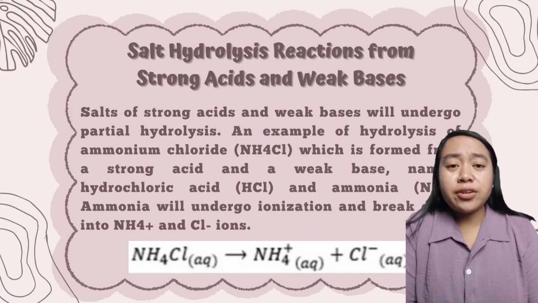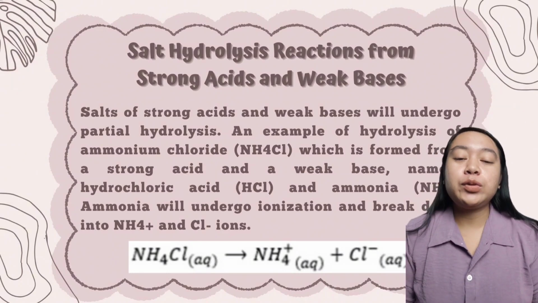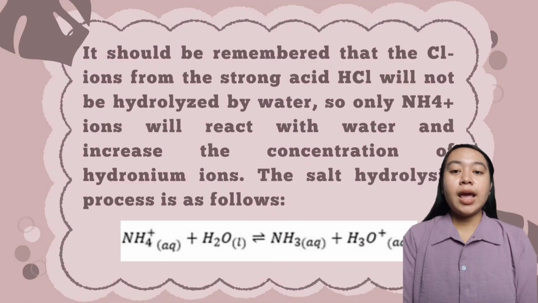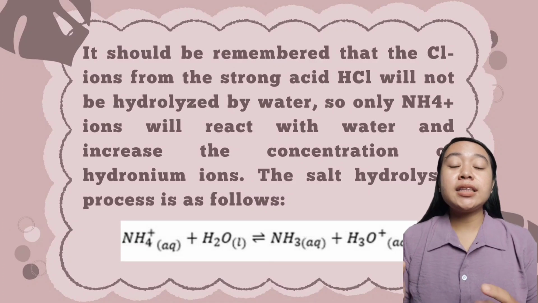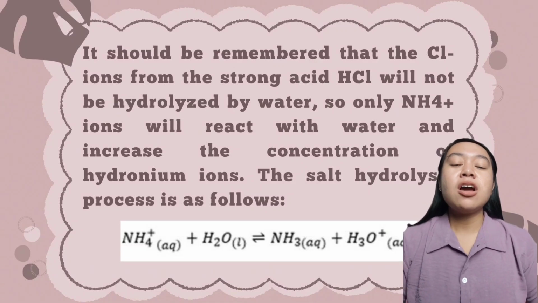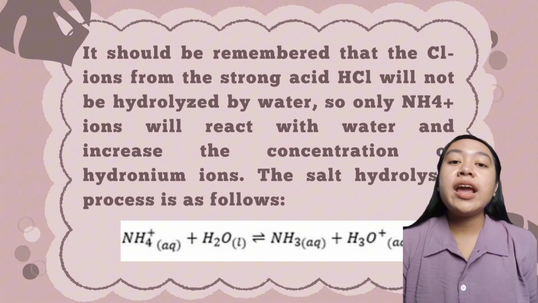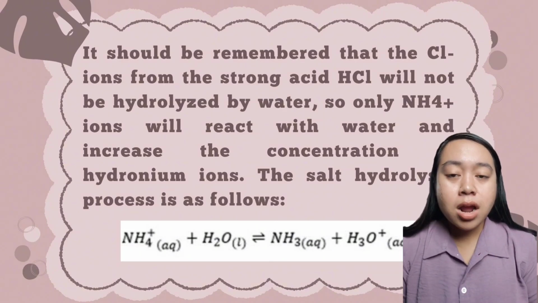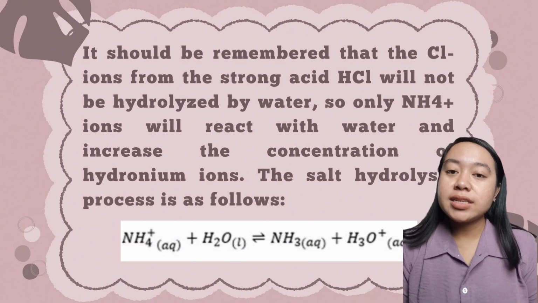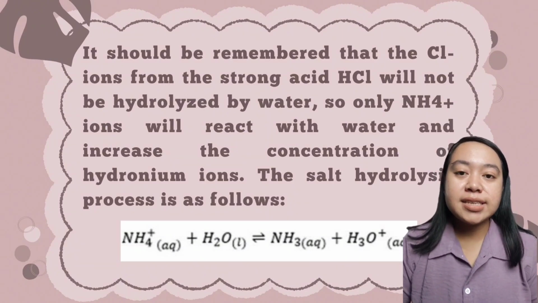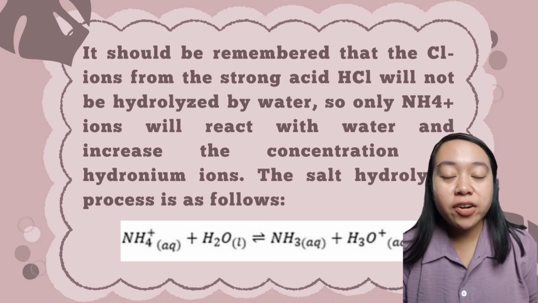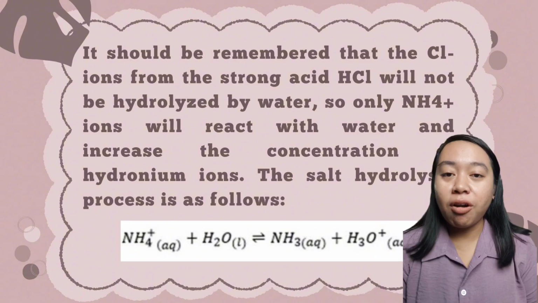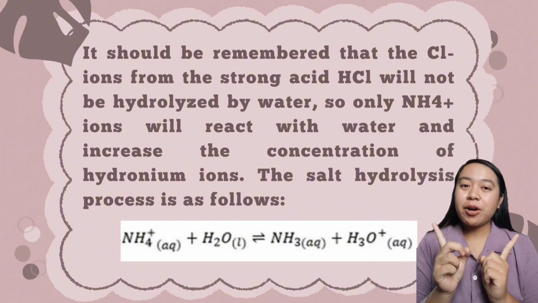Ammonium chloride will undergo ionization and break down into ammonium and Cl negative ions. It should be remembered that the Cl negative ions from the strong acid, hydrochloric acid, will not be hydrolyzed by water, so only ammonium ions will react with water, increasing the concentration of hydronium ions. The salt hydrolysis process is as follows. We can see it on PowerPoint.